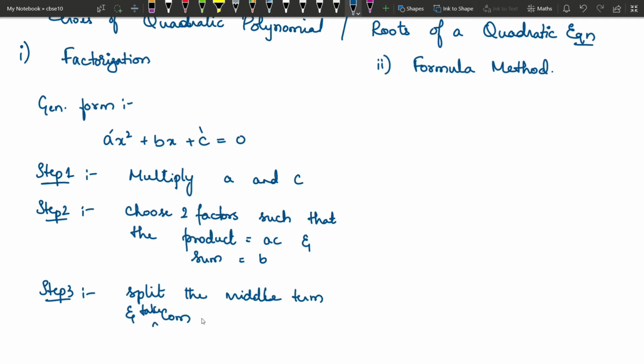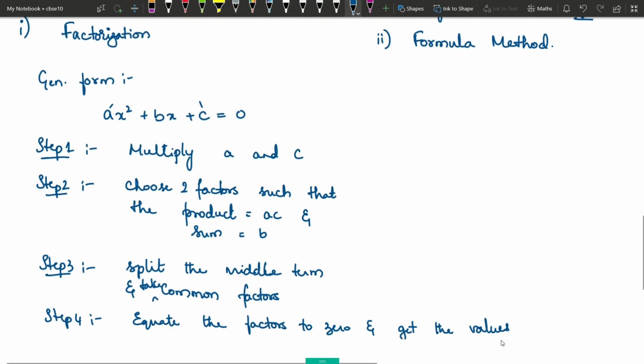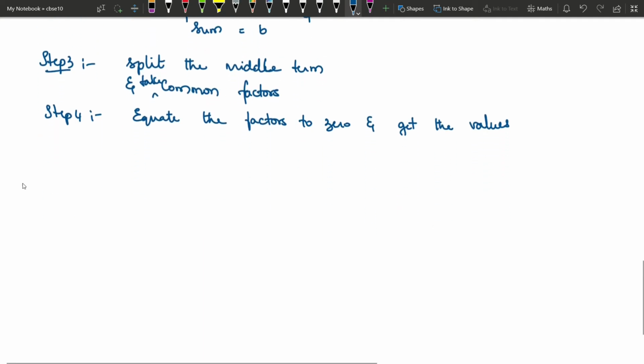Then equate the factors to 0 and get the value of the variable. These values you will call zeros if it is a polynomial, and you will call them roots if it is an equation. Let us see one example for this.